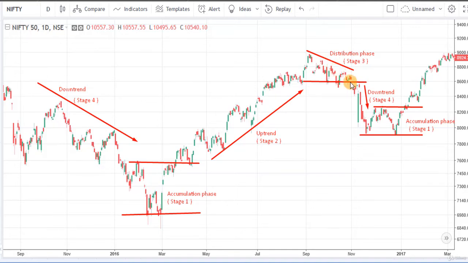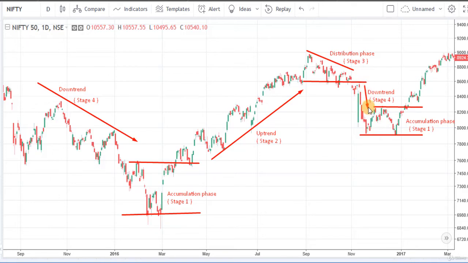If we get a breakout on the downside and we get a negative divergence from a momentum indicator, then it is a distribution phase, and if we get a breakout in the upward direction, then it is an accumulation phase again. The informed investors now enter a new short position if we get a negative divergence and breakout of reversal patterns.